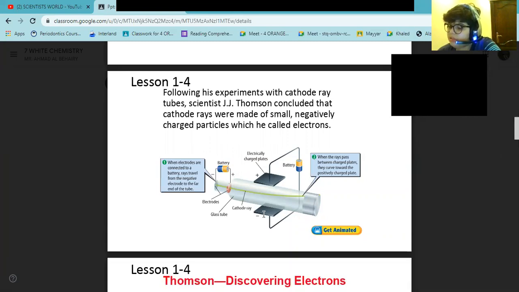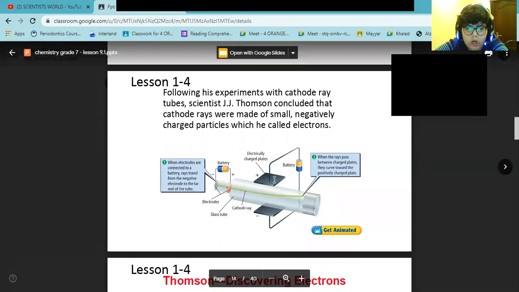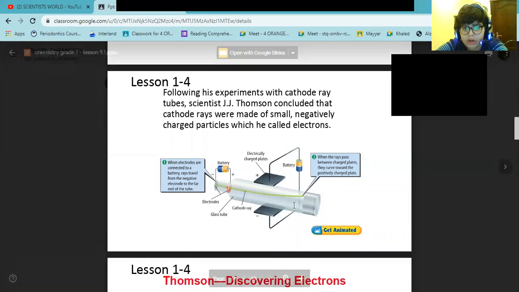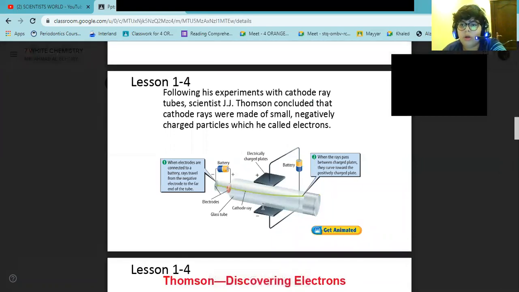Thomson discovered that these rays bent toward the positively charged plate, as you see in the picture, and were repelled from the negatively charged plate. Why? Because things that have opposite charges attract each other, and things that have the same charges repel each other. And that's why he concluded that these rays have a negative charge,